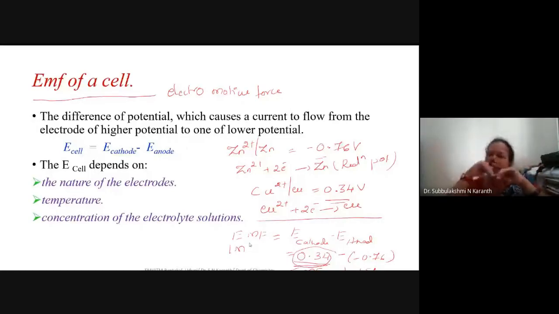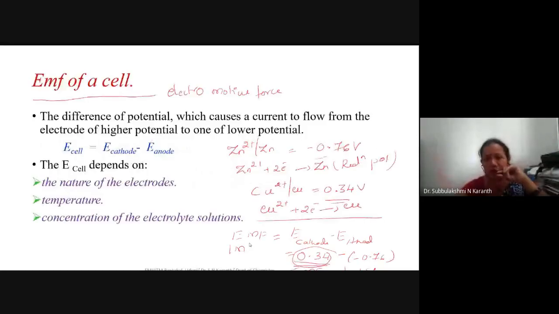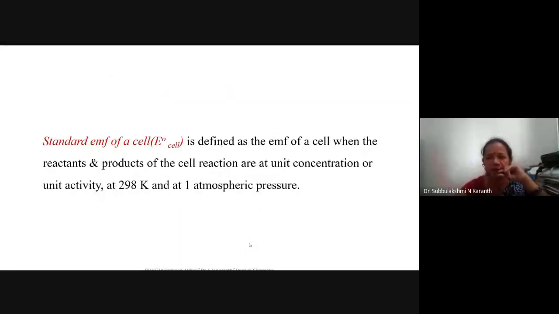The difference of potential which causes the flow of current from an electrode of higher electrode potential to an electrode of lower electrode potential. In the same way we can express the standard EMF of the cell. It is the EMF of the cell when all the reactants and products are at unit concentration. I already discussed the 1 molar concentration we took. Unit concentration or unit activity at 298 Kelvin and 1 atmosphere pressure.